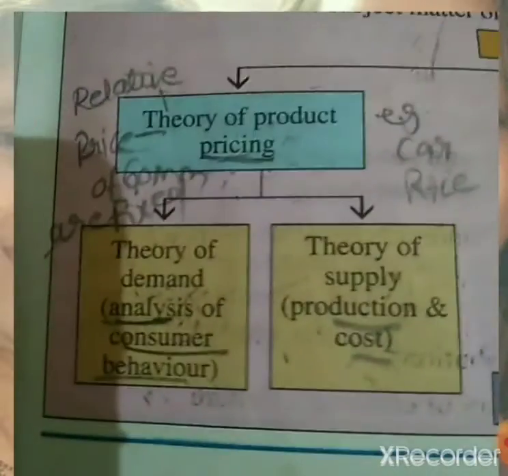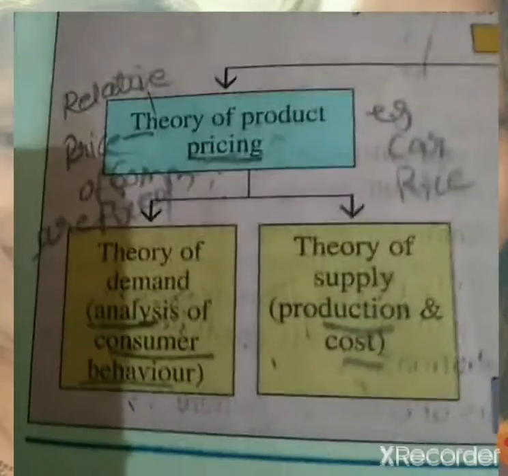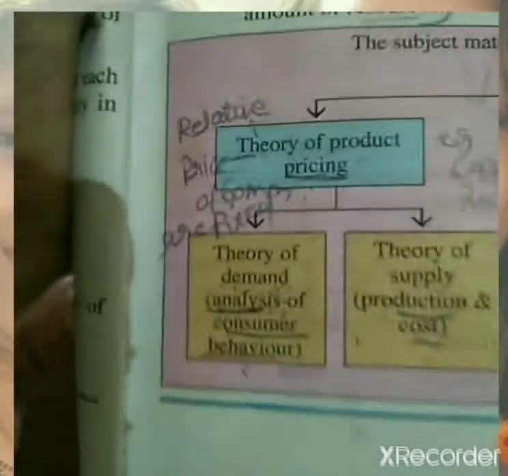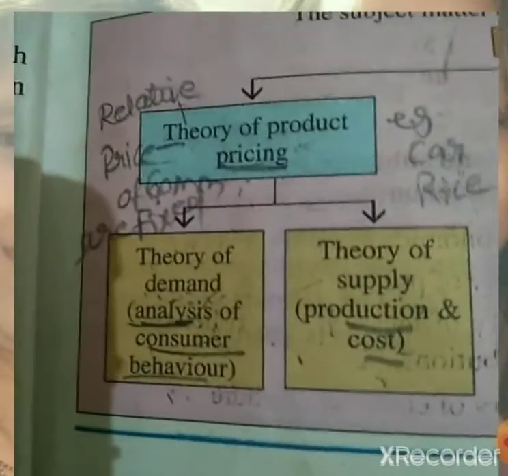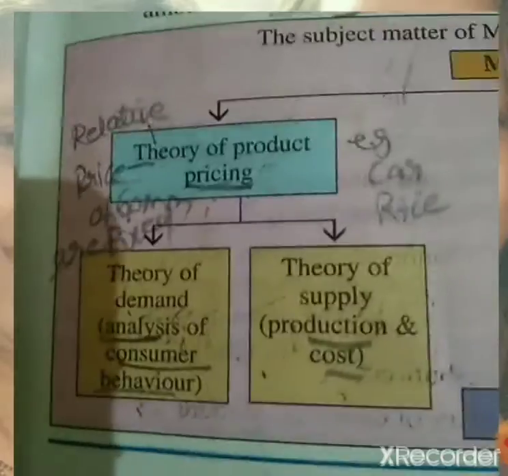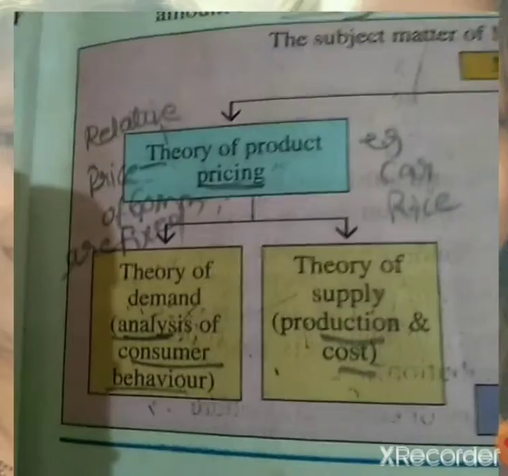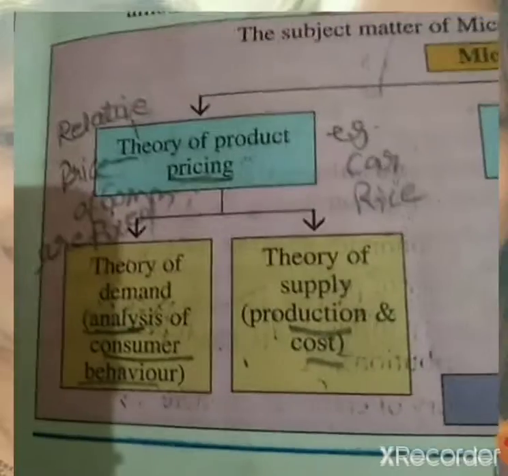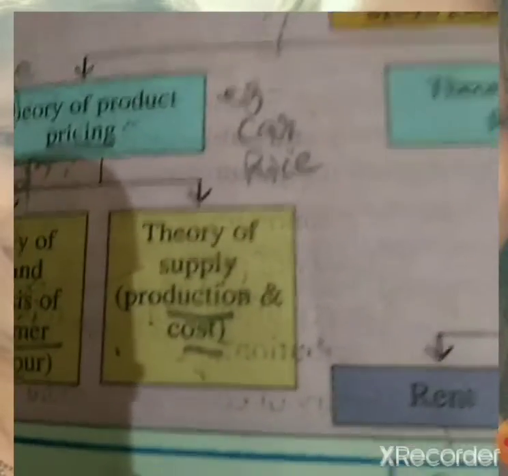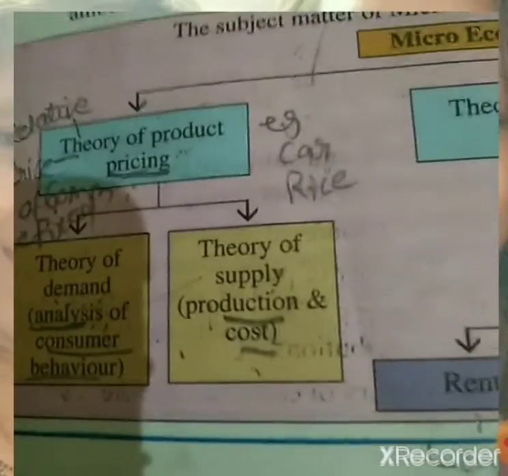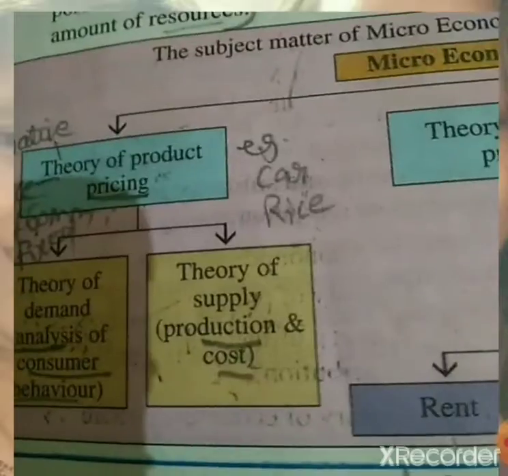Theory of demand is based on the price of the product. If the price increases, the demand for the product will go down, and if the price decreases, the demand for the product will go up. Similarly, demand is also affected by supply. If demand for the product increases, supply will also increase, and if demand decreases, supply will also decrease. In theory of supply, we study how supply is done as per the demand.